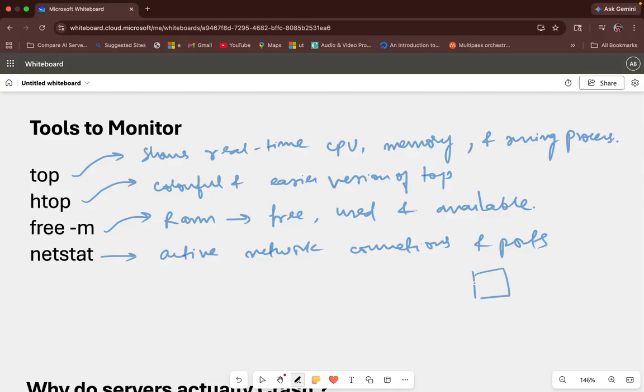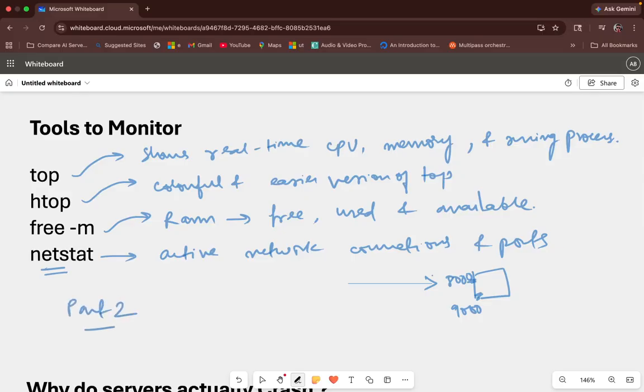For example, if this is your server, this is a logical port, let it be 8000. This application is listening on port 8000. Then some other application may also be listening on some other port, maybe 9000. So this particular command says how many active connections there are, and what ports they are using. All these commands I'll be using in part 2.